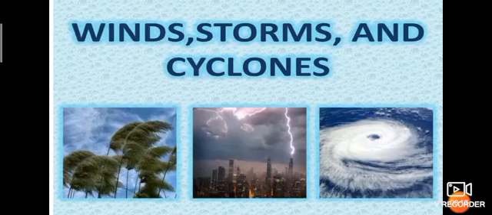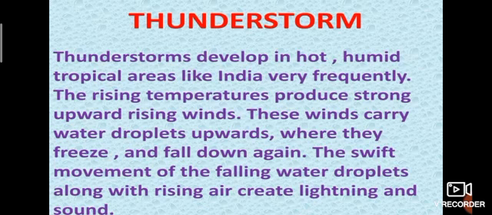Firstly, chapter 8, winds, storms, and cyclones. What are the things we learn from this chapter? What are winds? What is a storm? Types of cyclones. Firstly, thunderstorm. What is a thunderstorm?